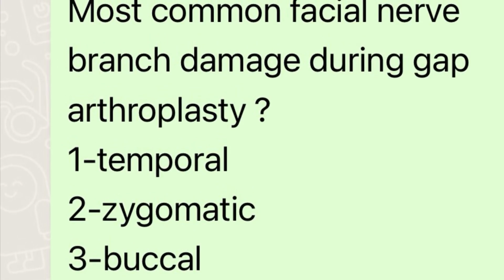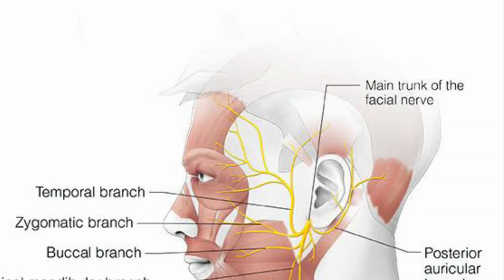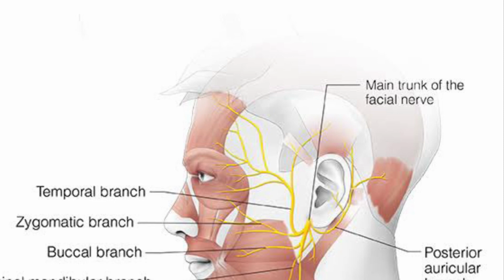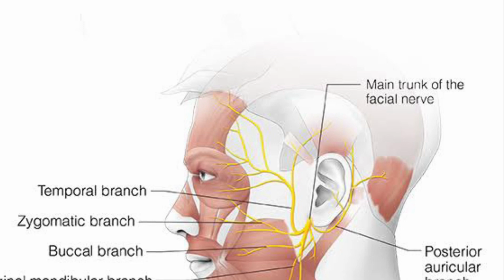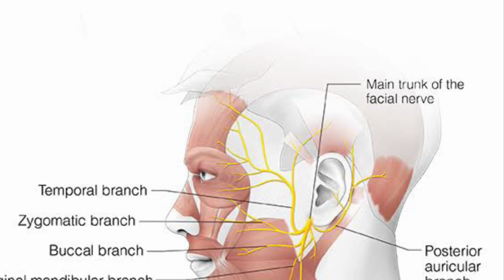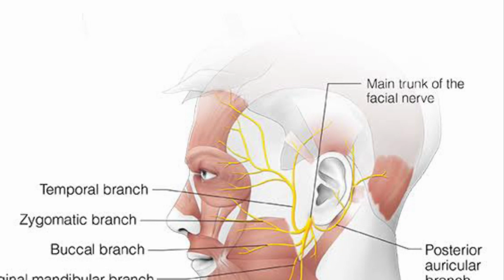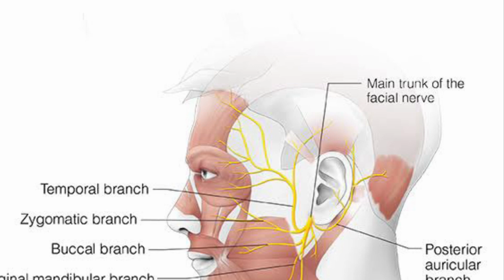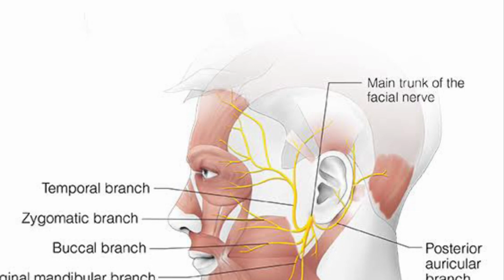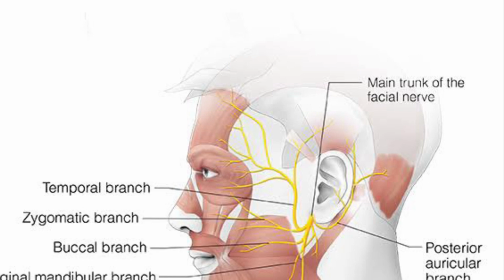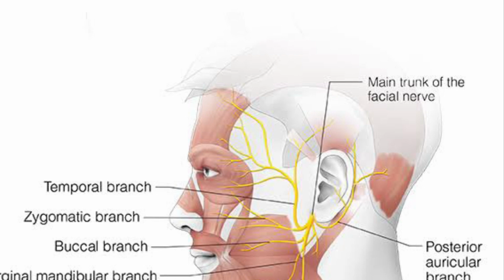If you see this picture, there is main trunk showing division of 5 branches: temporal, zygomatic, buccal, marginal, and cervical. So most commonly damage is the temporal branch of the facial nerve. You can see in the preauricular region the vicinity of the temporal branch of the facial nerve. Then second common is zygomatic, then buccal, then marginal. This is the sequence of the damage in the TM joint surgery or gap arthroplasty. So temporal branch is the answer of this question.